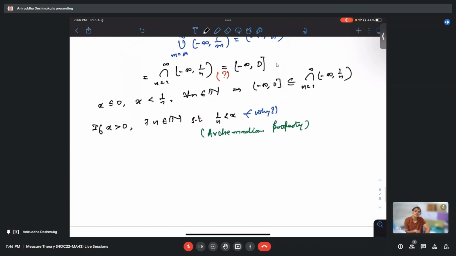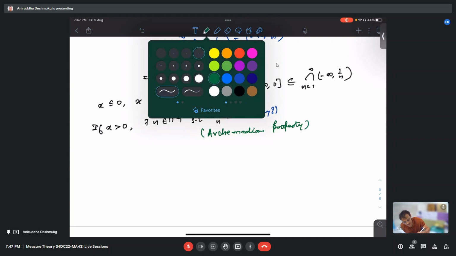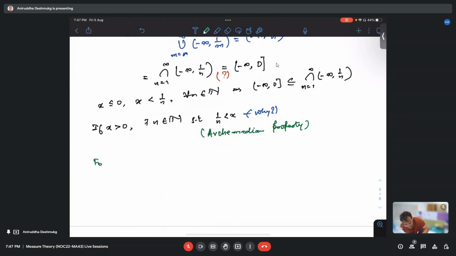What does the Archimedean property say? You take any real number and any positive real number x, then we can find a natural number n such that nx is greater than the given real number. Let me write it here. For any y in R and any x positive, we can find a natural number n such that nx is bigger than y.